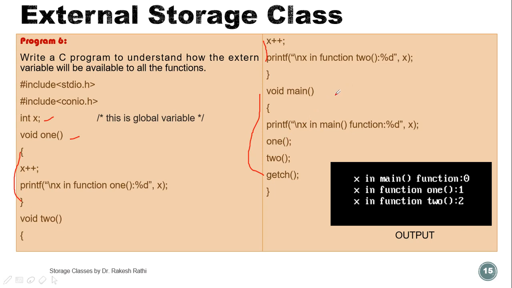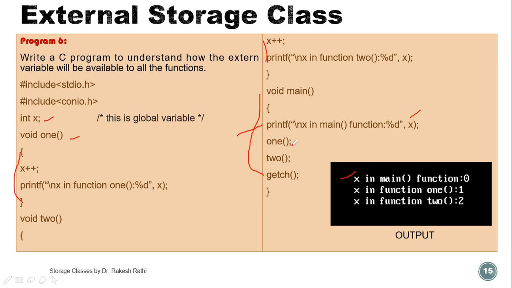Now when we execute this program, control will come here. In the printf in main function, the value of x is initially 0, because we have declared it as external storage class, or a global variable. So this printf statement will print x in main function 0.